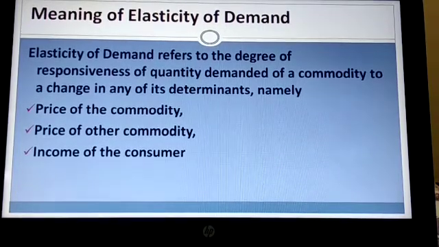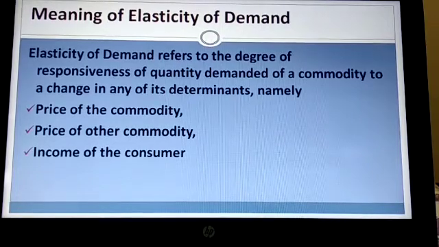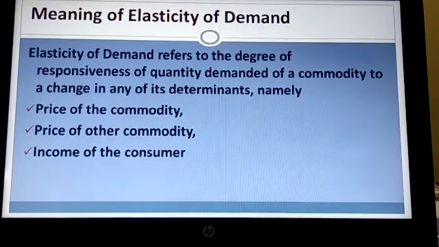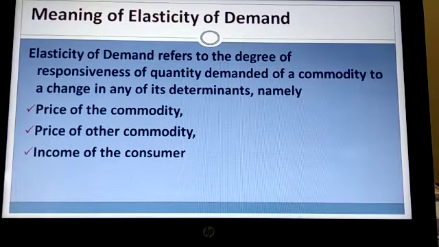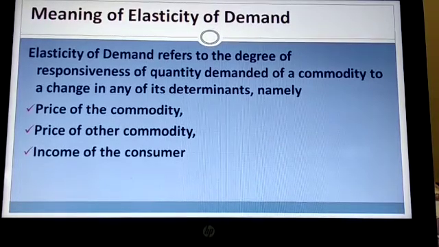There is a huge change in demand. So we say that demand is elastic. It is measuring that when the price changes by 10%, as a result the demand changes by 80%. So we conclude that there is a lot of change in demand because of the change in price.